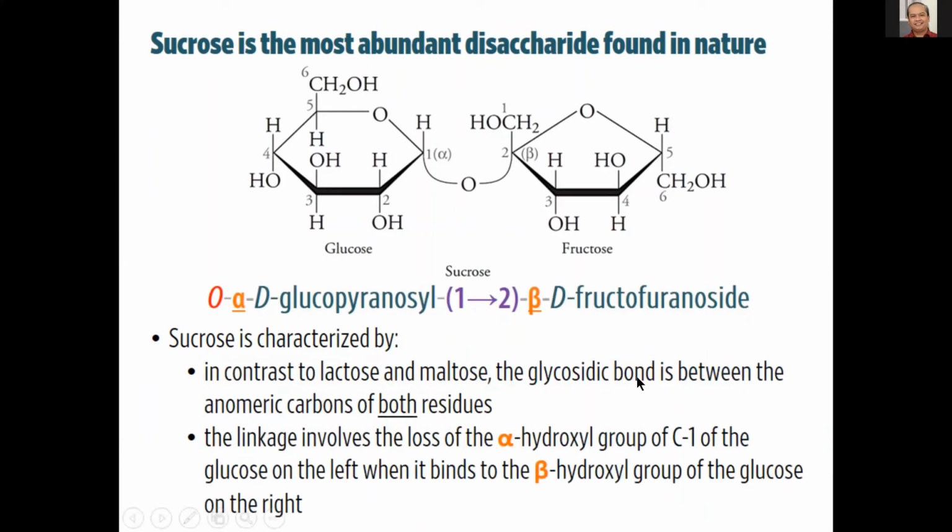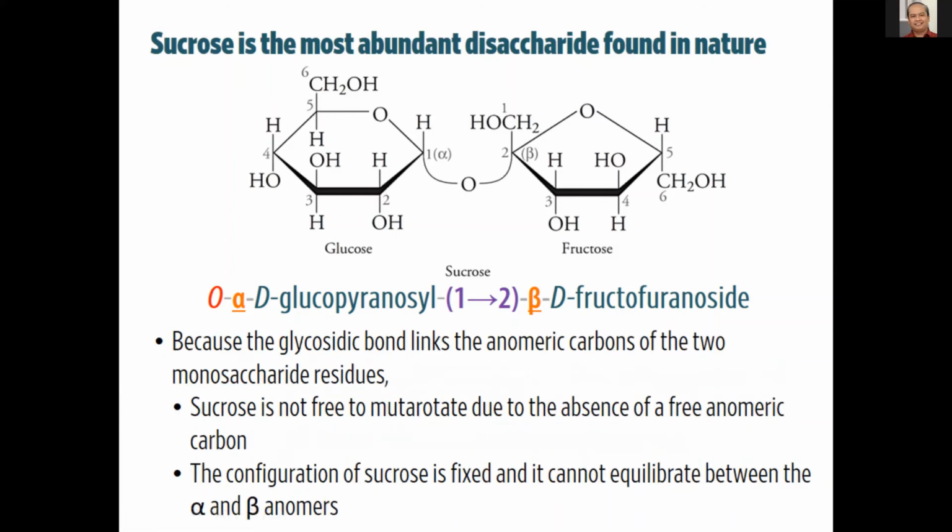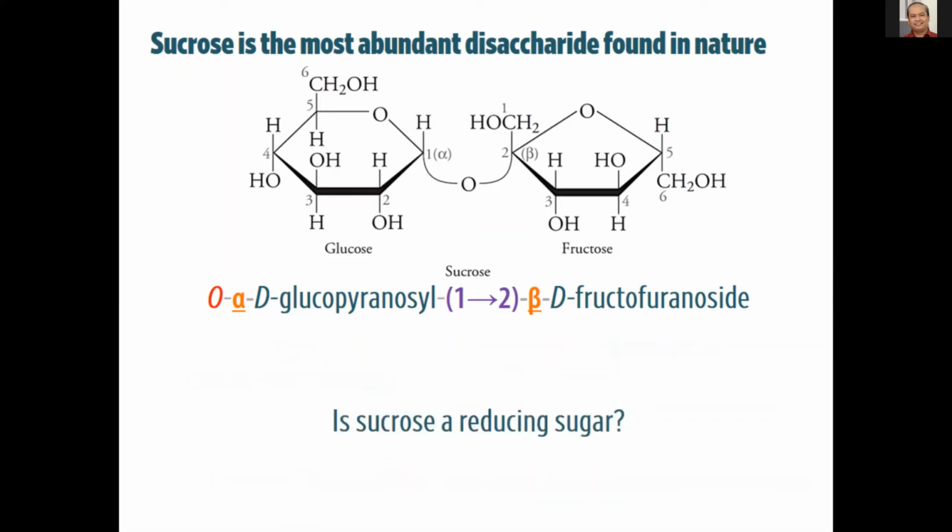Okay. So as I mentioned, the glycosidic bond is now between the anomeric carbons of both residues. Because of this, your anomeric carbon is essentially not free anymore because it's already bonded. Both anomeric carbons are bound to each other through a glycosidic bond. Mutarotation will not be possible because this is not a free anomeric carbon anymore, and so this cannot equilibrate between alpha and beta anomers.